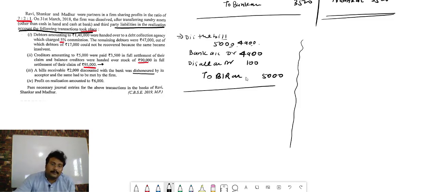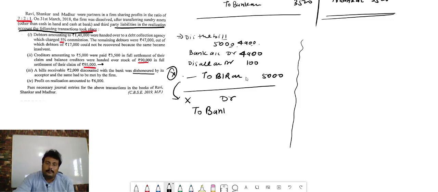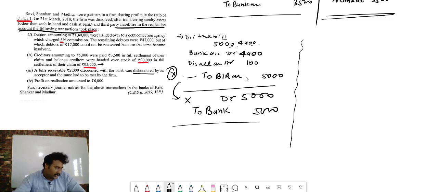But bacha, this bill is from X. When the bill gets dishonored, we have to again make debtors X a future receipt. So X debit, and we are making the payment to the bank. If there is a noting charge, add the noting charge. If there is no noting charge, then simply 5,000 and 5,000. So this is the entry, this is the entry how we pass it on the time of dishonor.